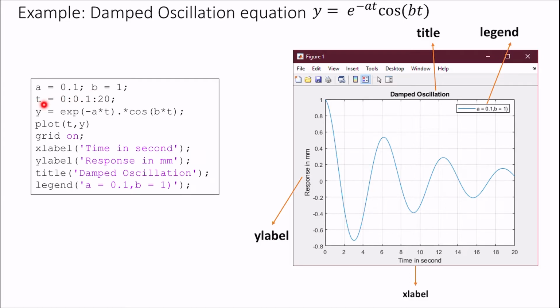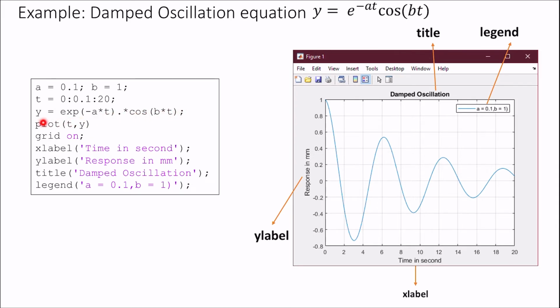Then we will define a series. How? t will start from 0, it will jump 0.1 step and it will go till 20. Then we will define the expression minus a multiplication t dot, again multiply cos b into t, then semicolon.